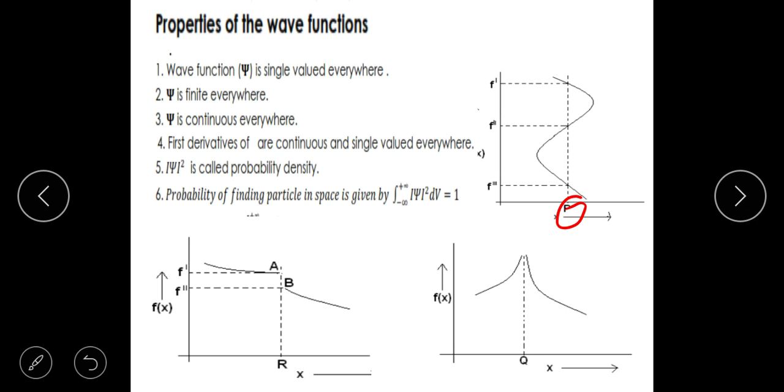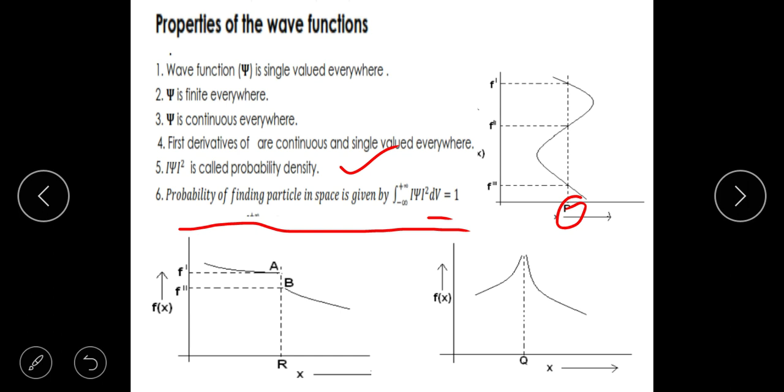Psi square is called the probability density. This is what Max Born's interpretation is. It must fit this one. And the sixth point is that the probability of finding the particle in a small volume dV is given by psi square dV. When you integrate it along the whole space, which spans from minus infinity to plus infinity, each dV will have a certain probability. But when you add up all the probabilities, it must be equal to 1.